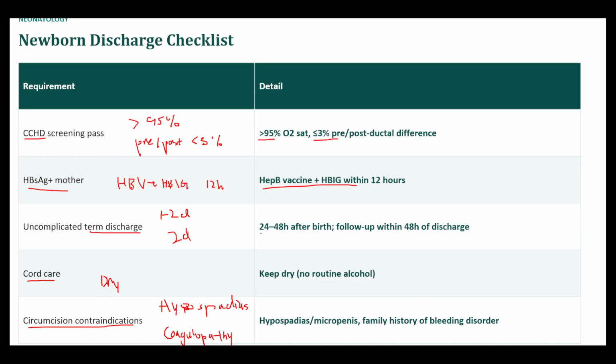Hep B vaccine and HBIG within 12 hours if they have hepatitis B serologies, and then you can keep uncomplicated term babies for 24 to 48 hours. They should follow up within 2 days. Keep the cord dry. And then, oh yeah, for micropenis as well, you don't want to give circumcision because they might need that to repair.